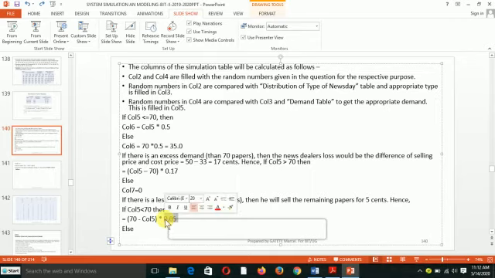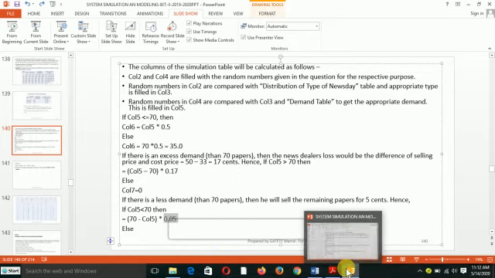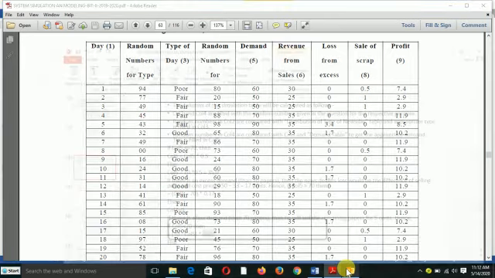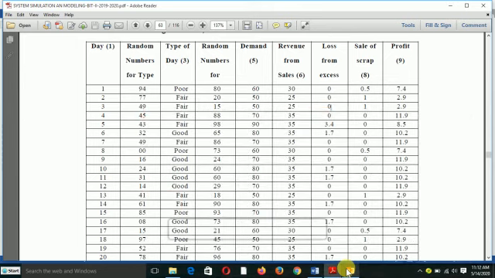So we take 70 minus column 5. Here column 5 is 60. It is less than 70. So the difference will be 70 minus column 5, which means 10.